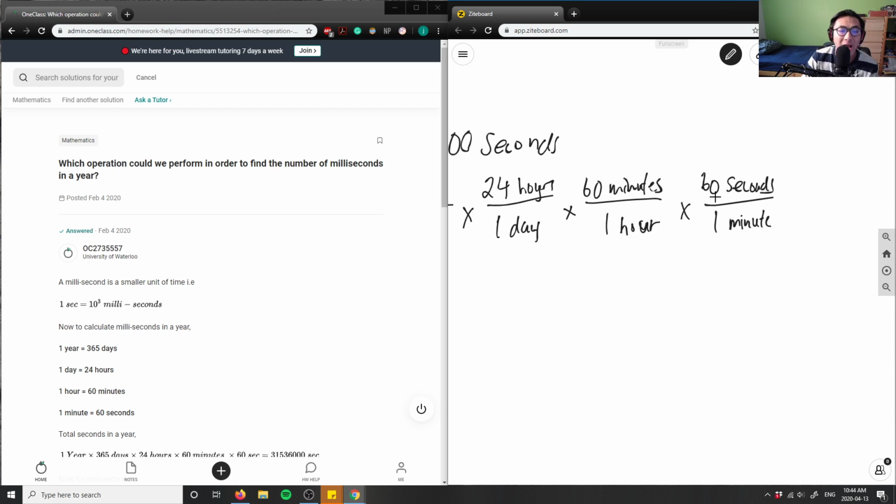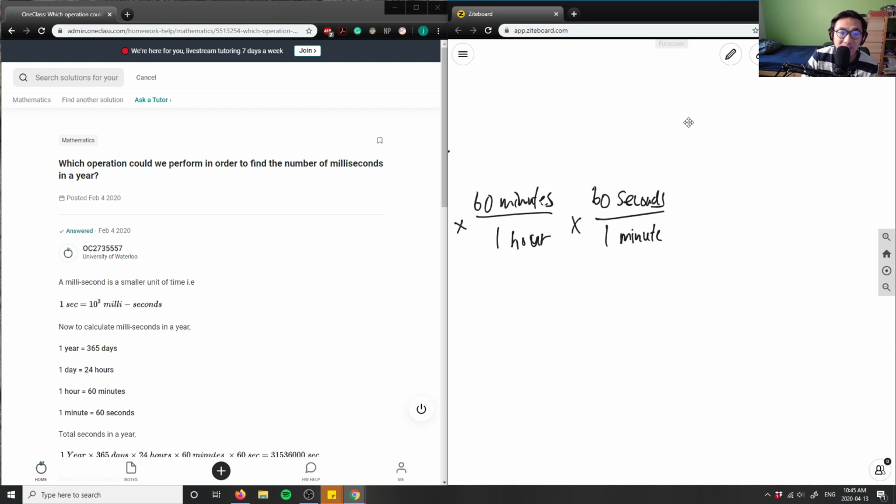And finally, how many milliseconds per second? It's 1,000, right? So I have to multiply by 1,000 milliseconds per 1 second. Equals, because that's going to give us our answer.